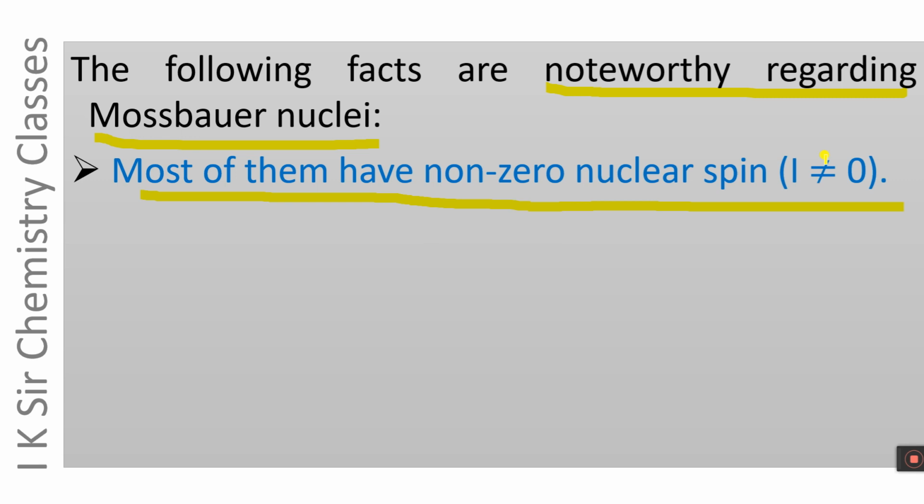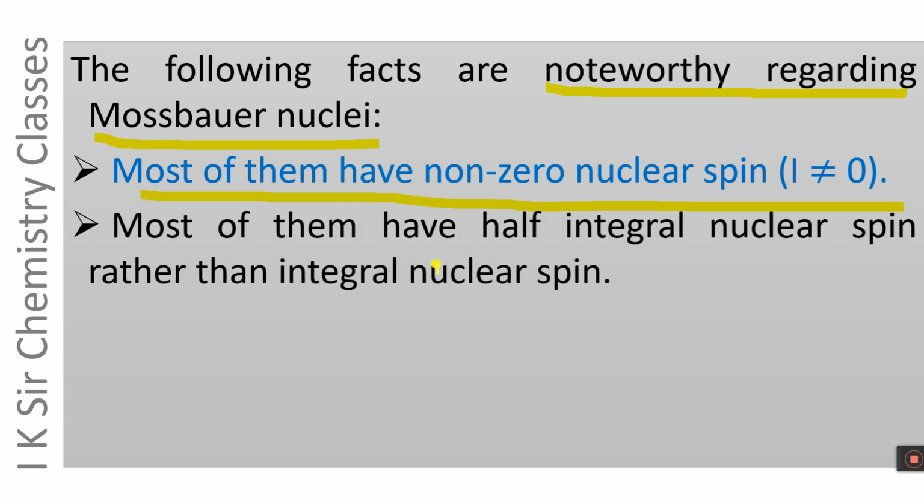It may be an integral number or a fractional number, but most of the Mössbauer nuclei have half-integral nuclear spin rather than integral nuclear spin. That is, nuclear spin will be 3 by 2, 1 by 2, 5 by 2, etc., rather than 1, 2, 3, 4.